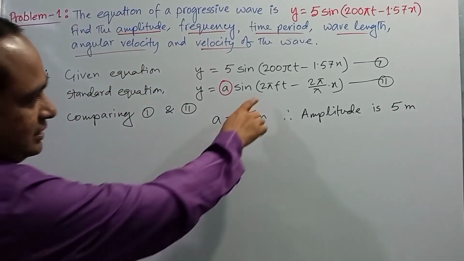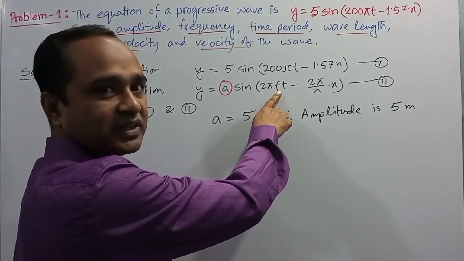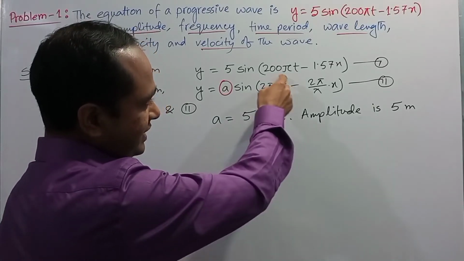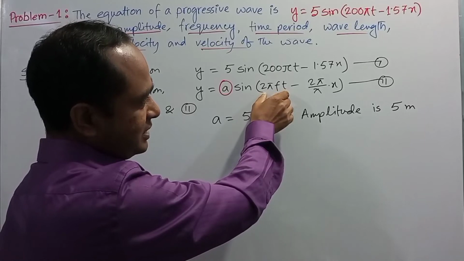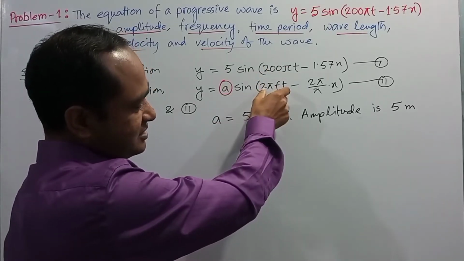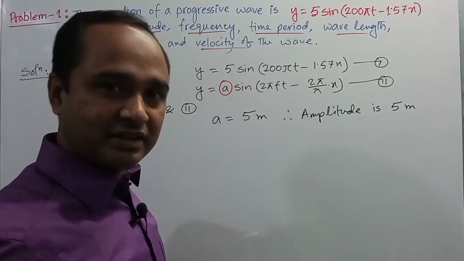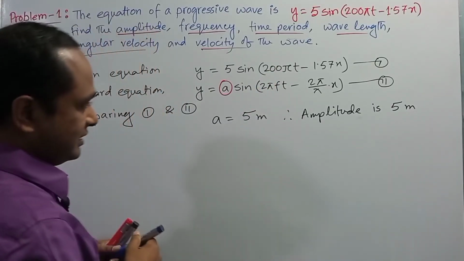In the standard equation, f is the frequency of the wave, and f is included in the first term before the minus sign. So the first part of the phase needs to be compared with the first part of the given equation, and then you will find the value of f.